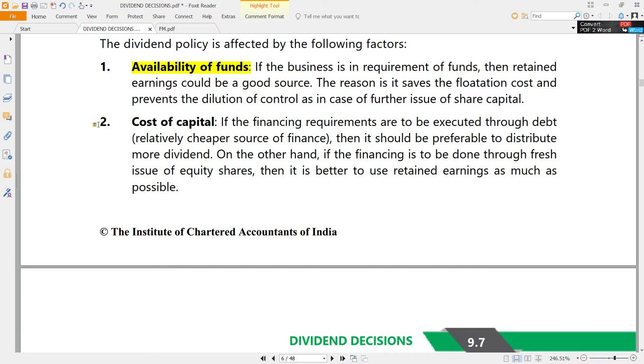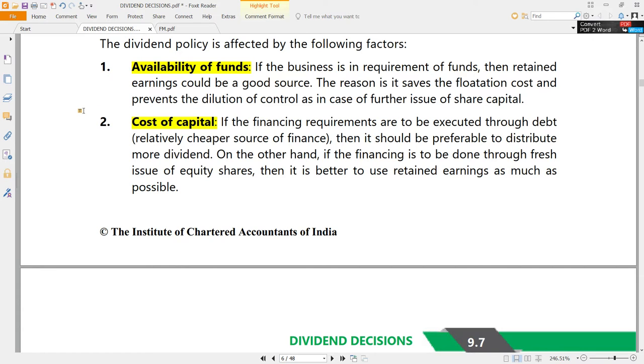That is one point. Cost of capital also matters. Imagine if the cost of capital of the company is high, then it will always be difficult to raise new capital. Imagine if the cost of debt is cheaper and the cost of equity and retained earnings is very costly, then there is no point of retaining.